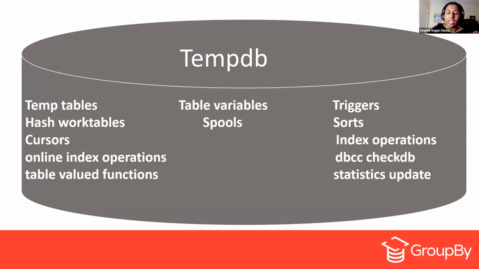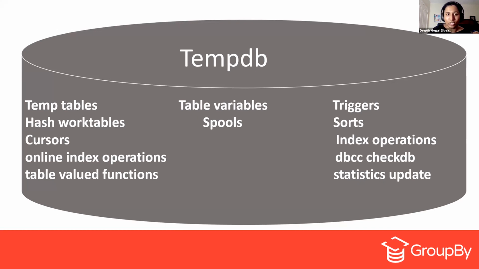What all objects do we have inside TempDB? What all objects can be saved inside TempDB? Temp tables can be stored. If you have a hash operator inside your execution plan, those hash work tables can be stored. Cursors: some types of cursors will actually capture intermediate results, and those intermediate results will be saved inside TempDB as well.